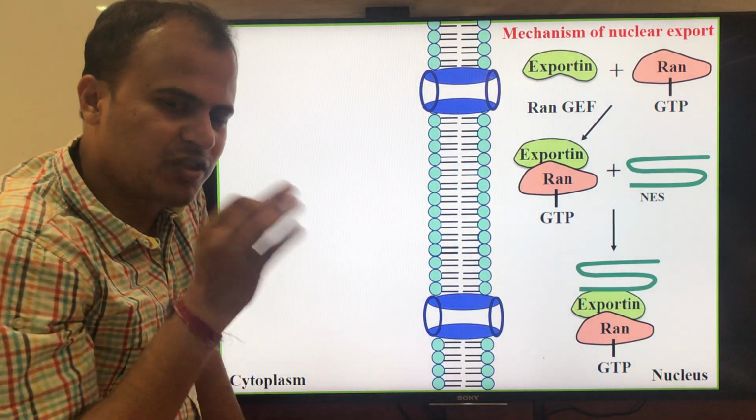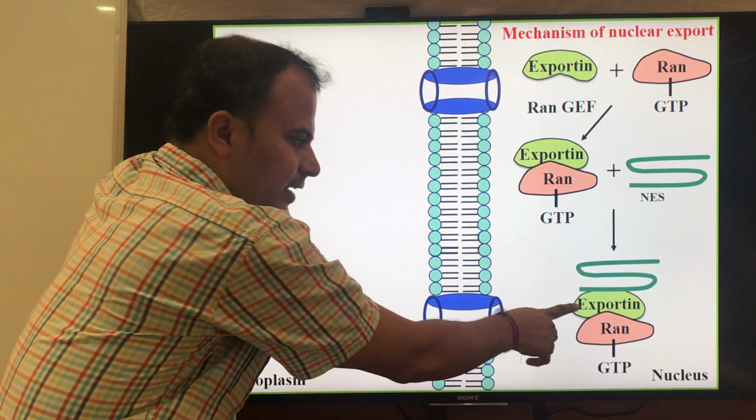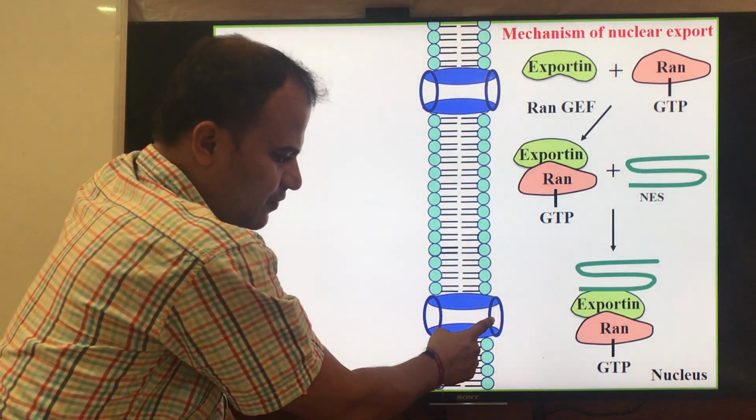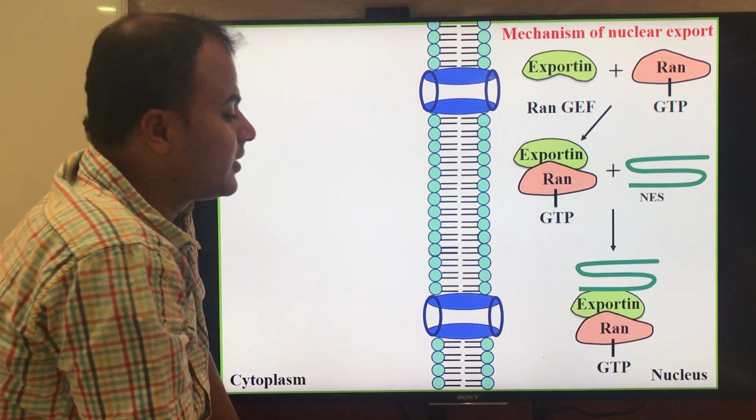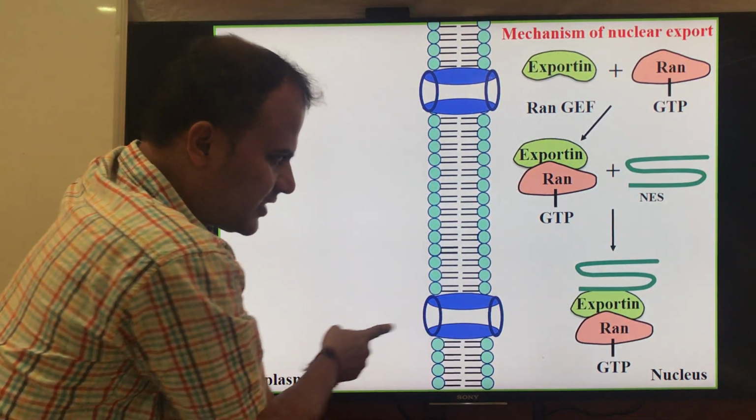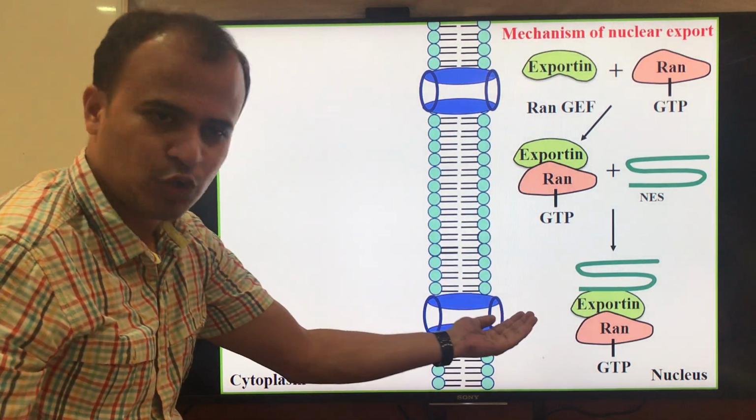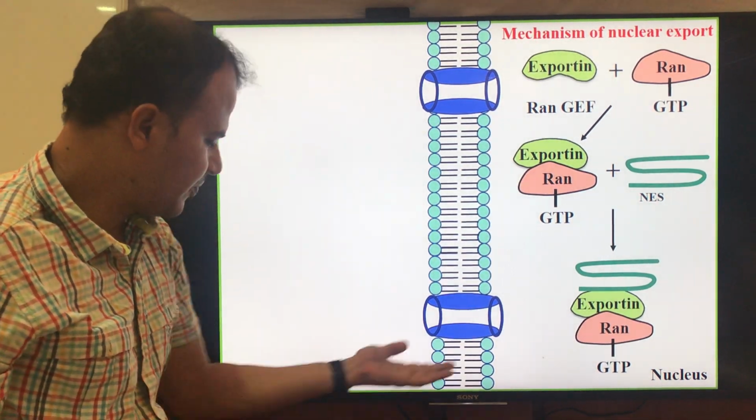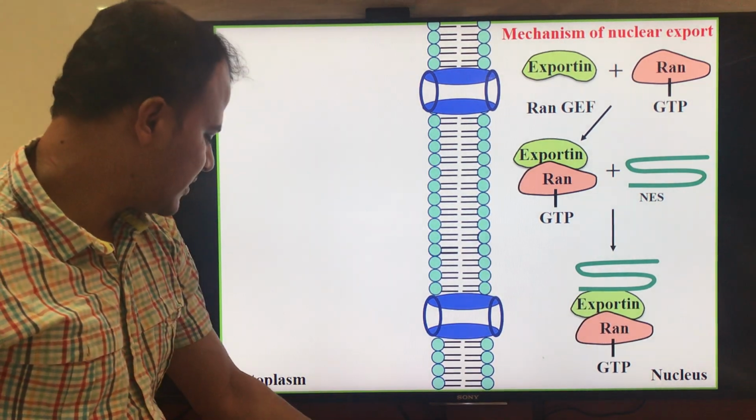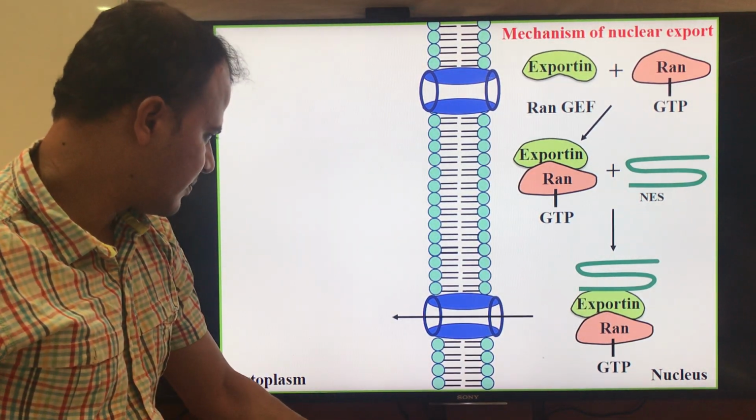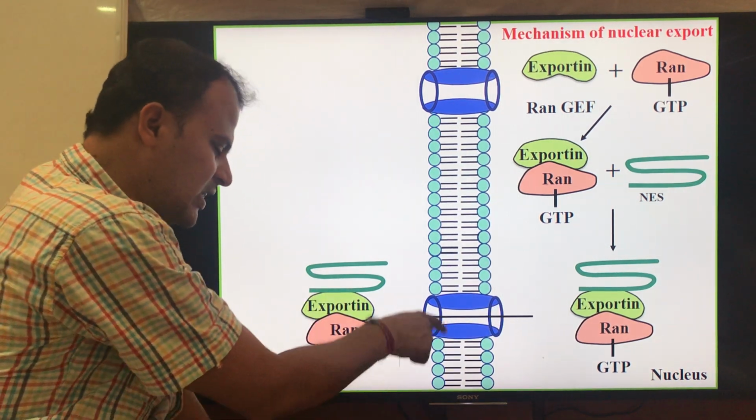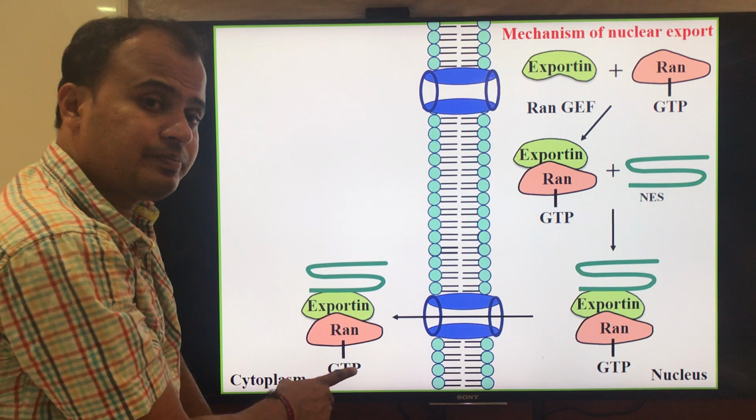Therefore, through simple diffusion, exportin interacts with the FG nucleoporins, the FG nucleoporins present in the nuclear pore complex. Exportin interacts with the FG nucleoporins, and through the simple diffusion principle, the whole complex travels to the cytoplasm. Like this, the whole complex travels to the cytoplasm.